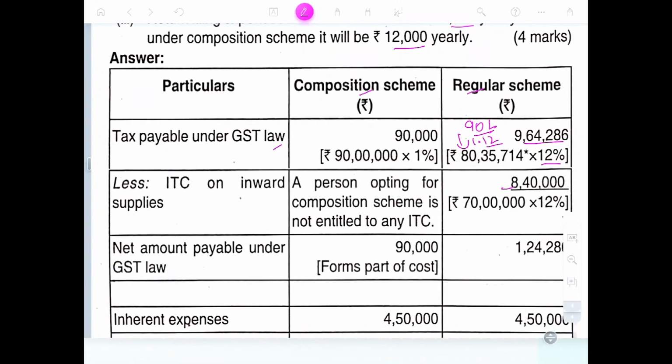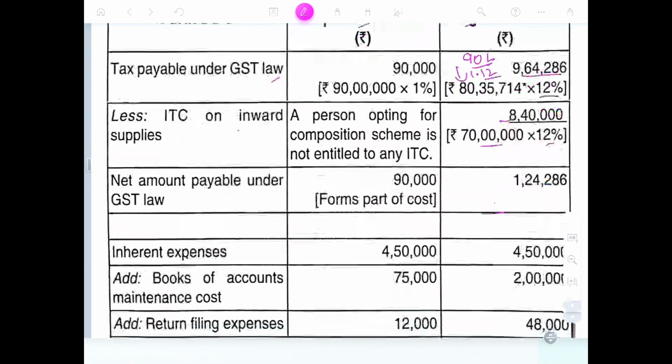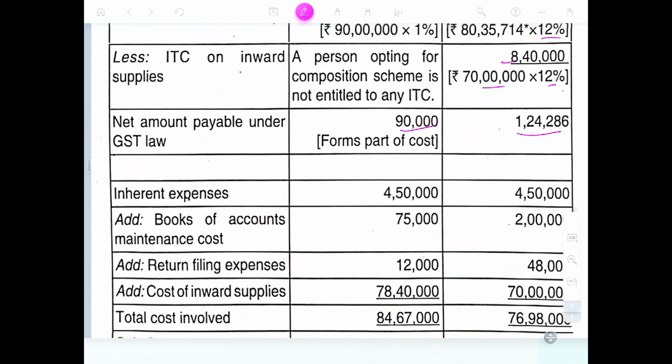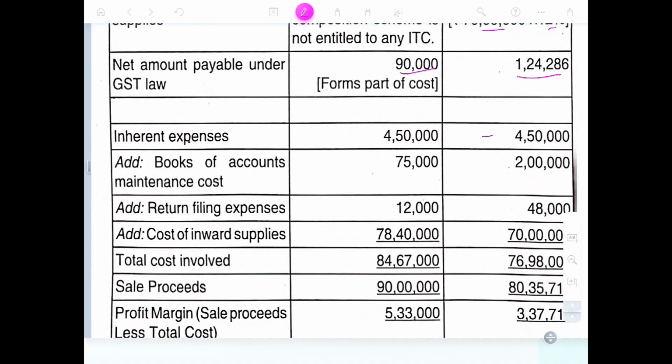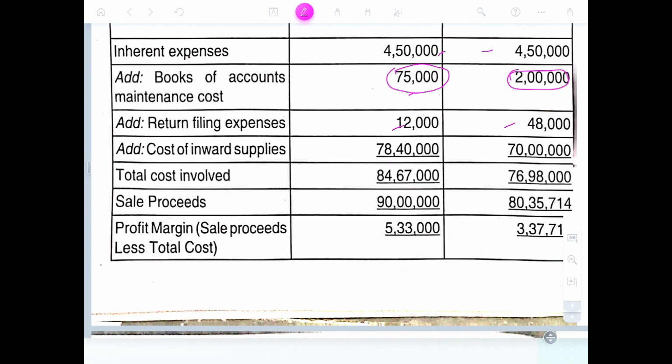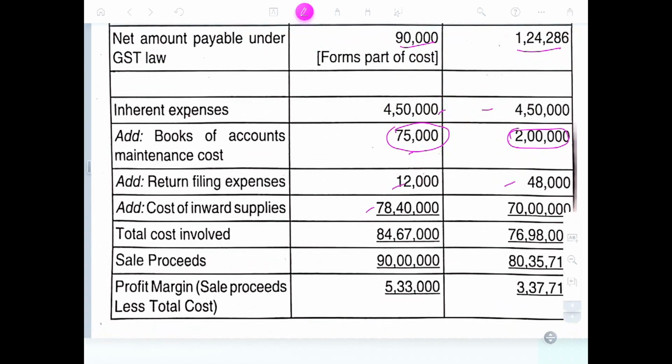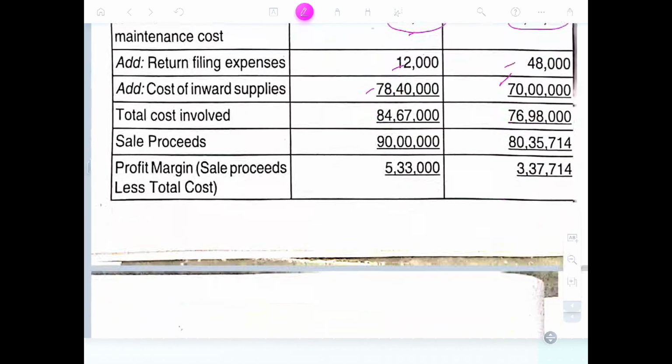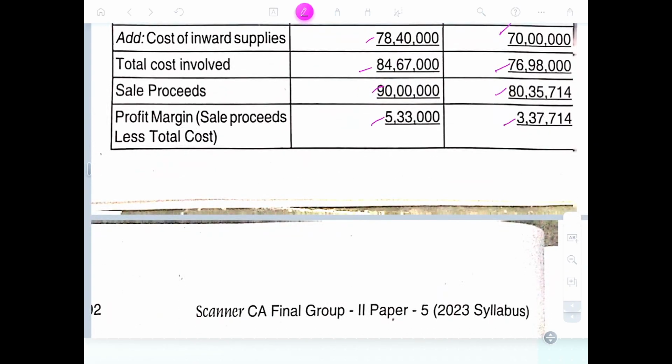Then input: 70 lakhs at 12%, 8 lakh 40,000. You will have to pay about 1 lakh 24,000 net, versus 90,000 under composition. Inherent expenses 4 lakh 50,000 common. Books of accounts maintenance 75,000, for that we are not paying GST, and return filing expenses. So our cost of inward supply is higher because it includes GST. He has only 70 lakhs. Cost after input, sales proceeds 90 lakhs, 80 lakhs. So the profit margin is 5 lakh 33,000 versus 3 lakh 37,000.